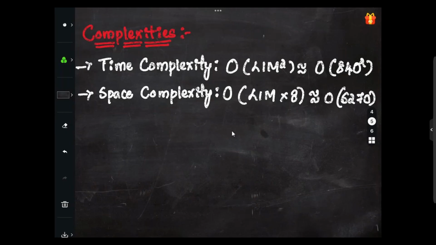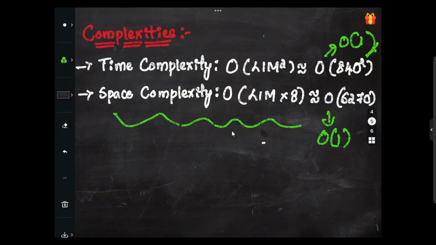What will be the space complexity here? The space complexity would be big O of 8 into LIM, which is almost equivalent to big O of 6720, which is again almost big O of 1 for the constraints. So this is about the time complexity and the space complexity. As we are completely familiar with the complexities and the approach part, we are good to write the code.